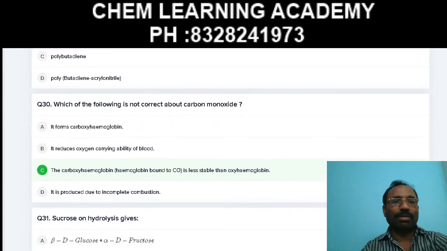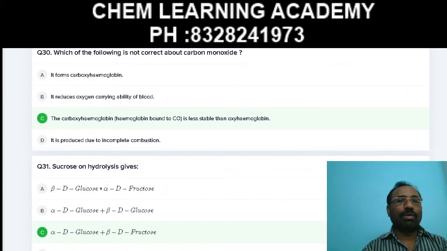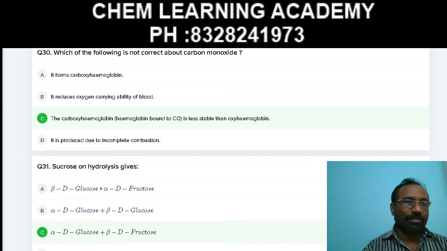Now, see the question number 30. Which of the following is not correct about carbon monoxide? It forms carboxyhemoglobin. It is the right one. When the hemoglobin is combined with the carbon monoxide, it forms a carboxyhemoglobin. Generally, hemoglobin carries the oxygen to the different parts of our body. That is called oxyhemoglobin. If carbon monoxide percentage is more in the atmosphere, so in our body the carboxyhemoglobin is formed.